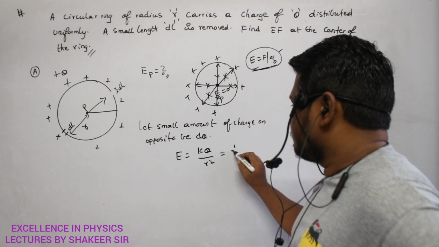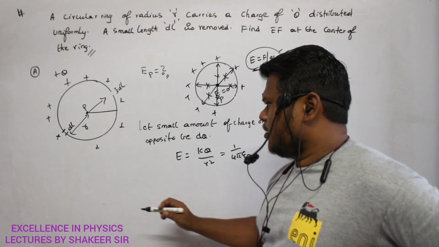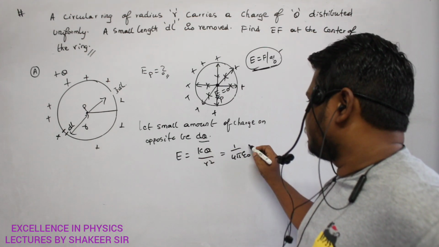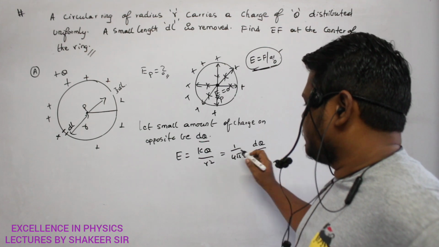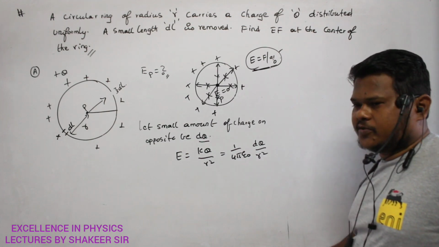So k value is how much? 1 by 4 pi E naught. Q is what? dq. dq means a very small amount of charge. So E is equal to 1 by 4 pi E naught, dq, the very small amount of charge, divided by r square. So I got the relation up to here.